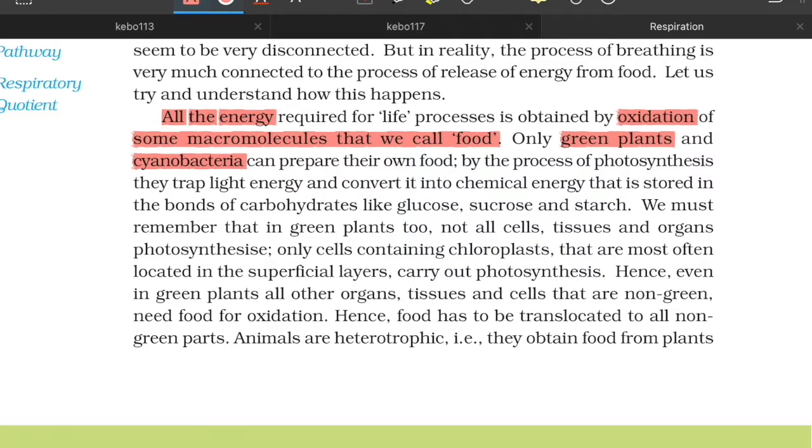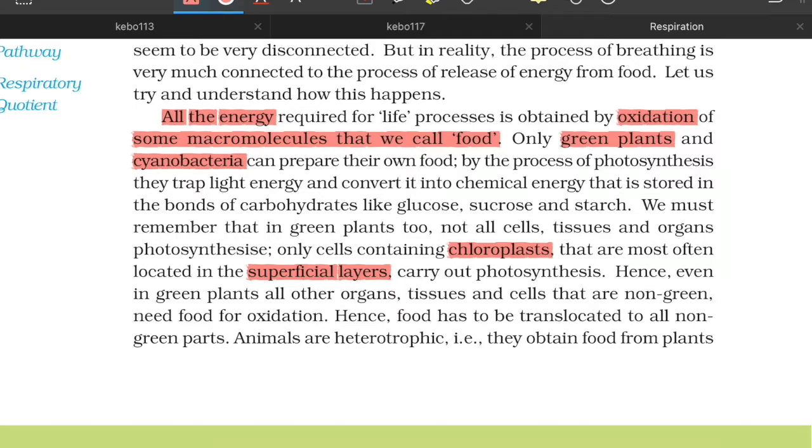We must remember that in green plants too, not all cells, tissues, or organs photosynthesize. Only specific ones do. And what do they contain? They contain chloroplasts that are often located in superficial layers, so that they are able to get more sunlight, without any obstruction in their path.